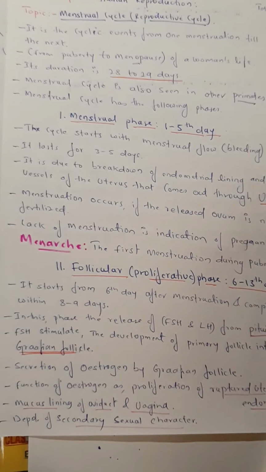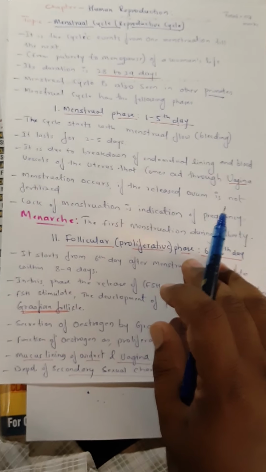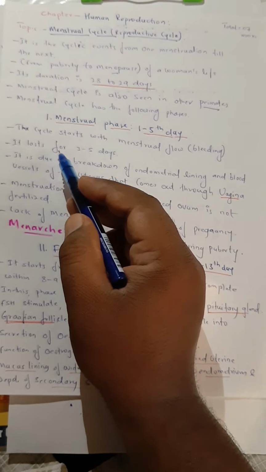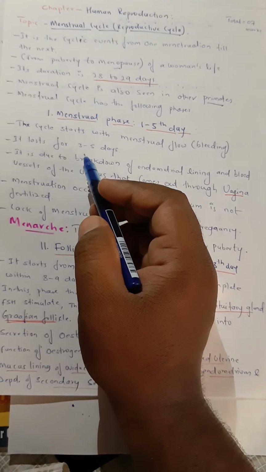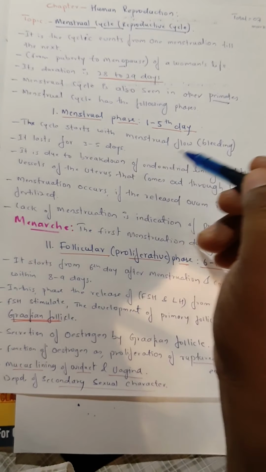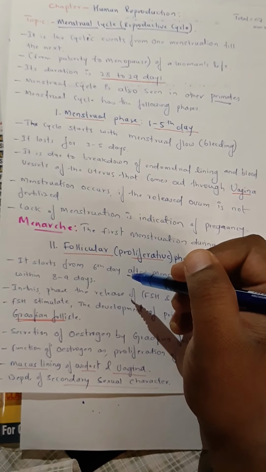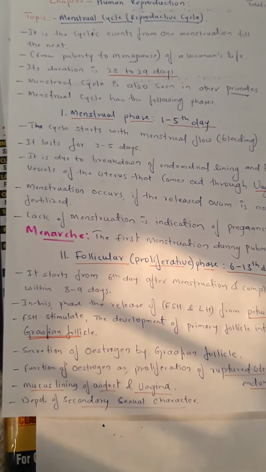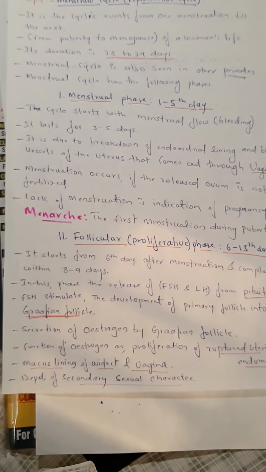What happens here is very important. In this phase the actual cycle starts. The first day of the bleeding is considered the first day of the menstrual cycle.